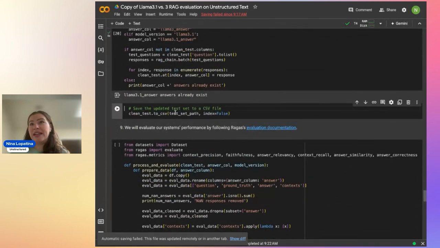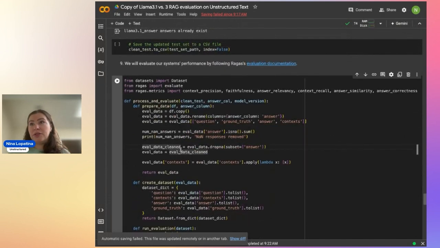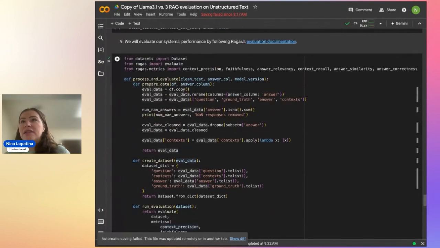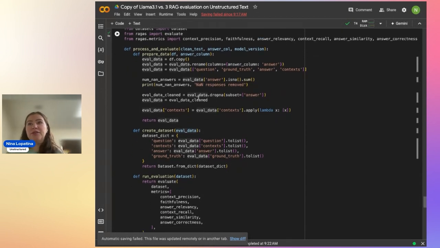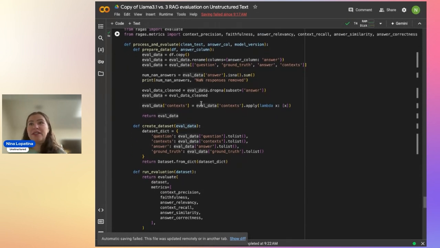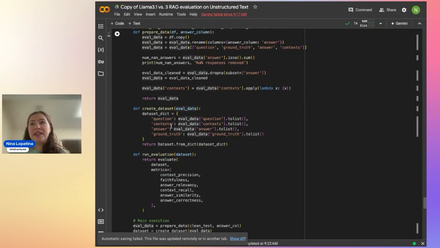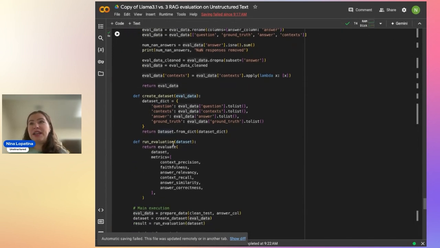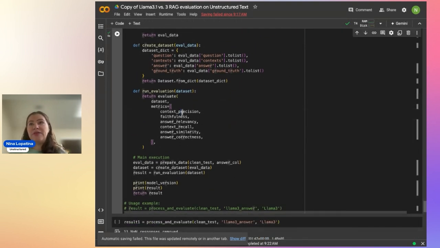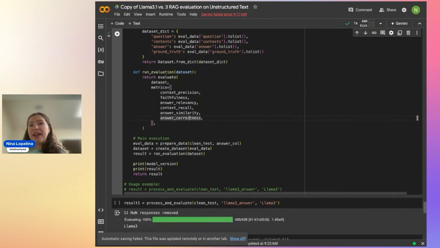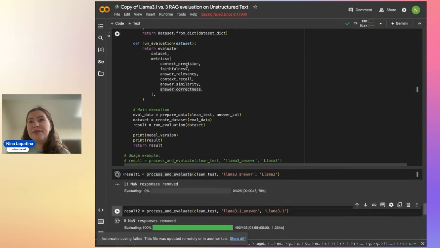So we're not regenerating those answers, but here we are going to run our whole evaluation. Here we're processing the data from the data frame where we were storing all of our evaluation data. We just need the questions, ground truth, answer, and context. We're also dropping null values because those will break the evaluation pipeline. We're reformatting the data into a dictionary list, and then we're setting the specific metrics that we want for the evaluation. And this is where we would run through this whole flow.